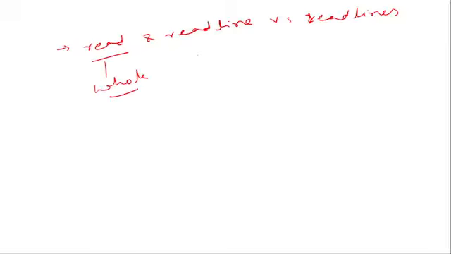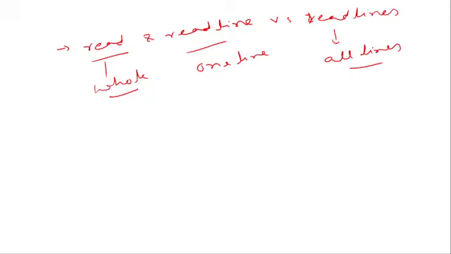This can be a question asked in your examination: what is the difference between read and readline? Just note it down: read, readline, versus there is one more thing, readlines. Read is for reading the whole, whatever is there it will read. Readline will read one line at a time. And readlines will read all the lines that are there. So is that clear? These are all the things.